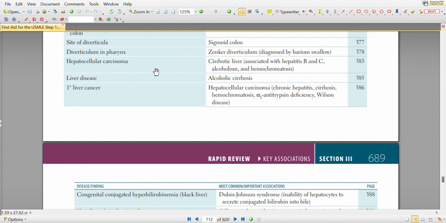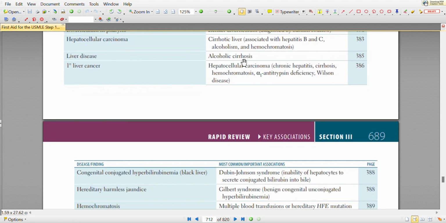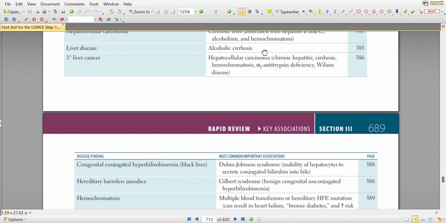Hepatocellular carcinoma can lead to cirrhotic liver. The most common associated findings are hepatitis B and C, alcoholism, and hemochromatosis. Liver disease, alcoholic cirrhosis.